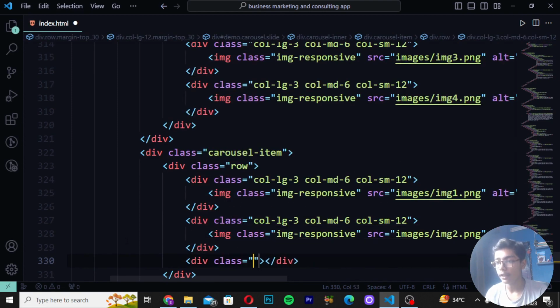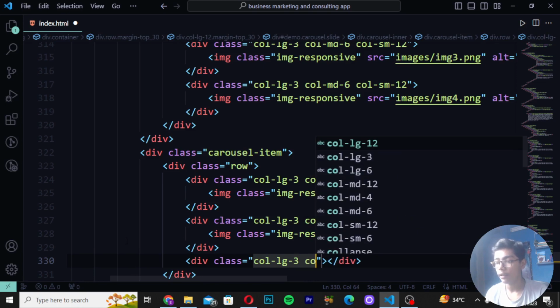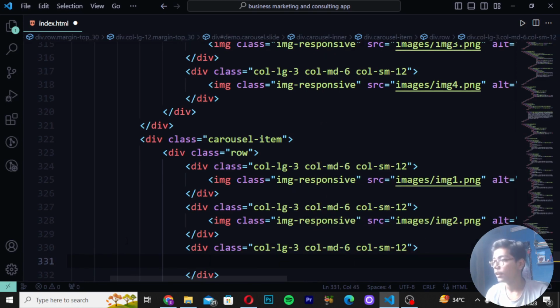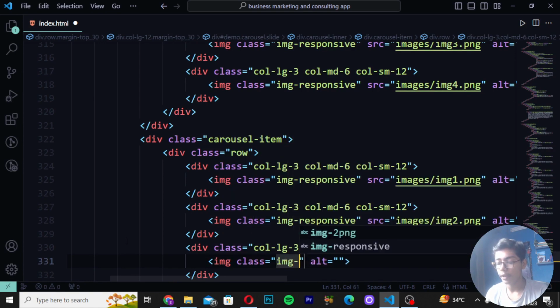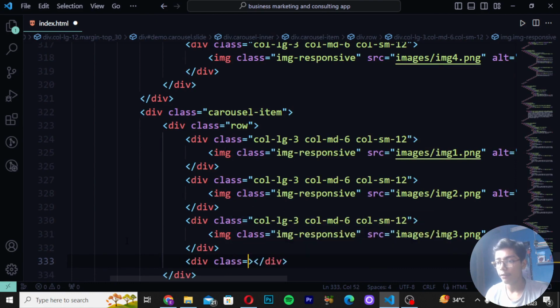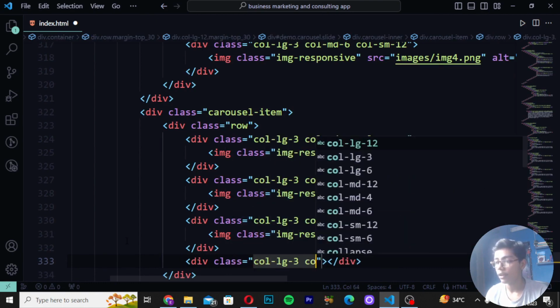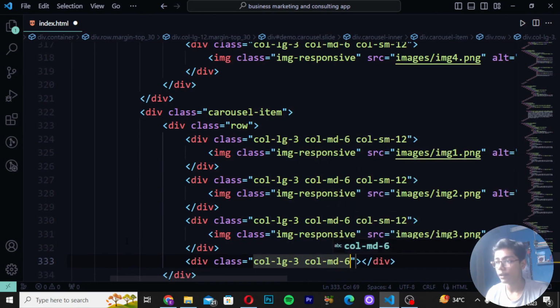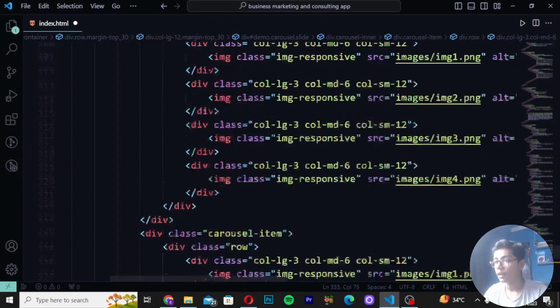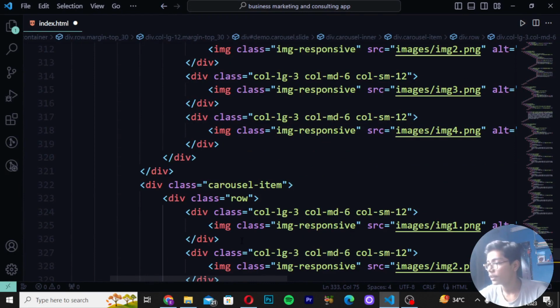Then write div class as col-lg-3, col-md-6. So here I will now be writing and col-sm-12. Then you have to write image and then write class as img-responsive, source, and I will now be writing image3. Then write div class col-lg-3, write col-md-6. So here I will now be writing this, and write col-sm-12 like this. So here you can see we are done with all this stuff, and now